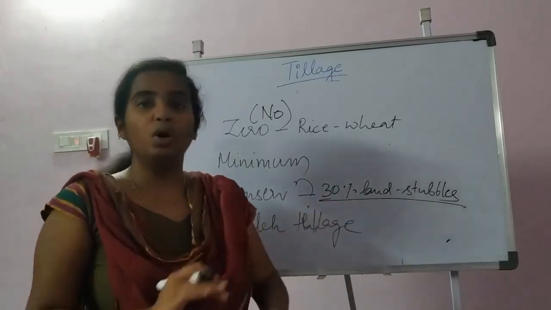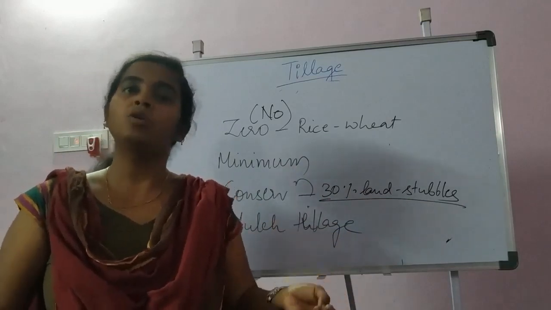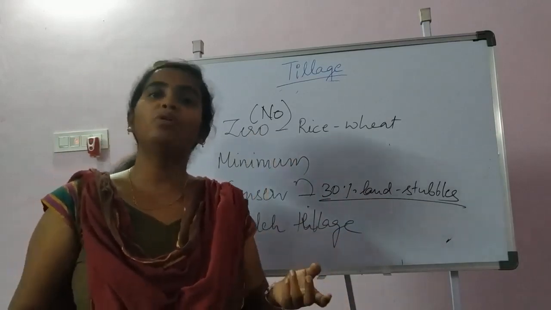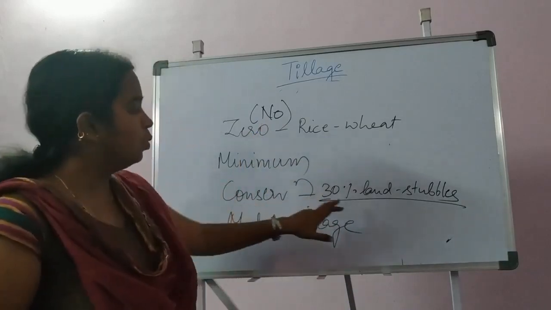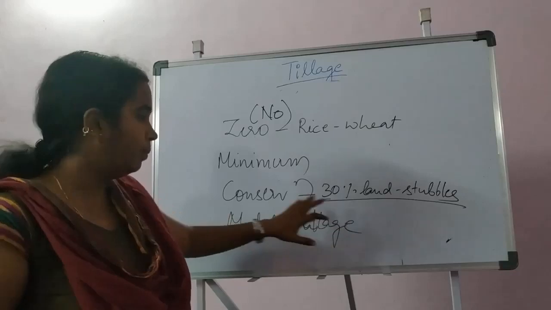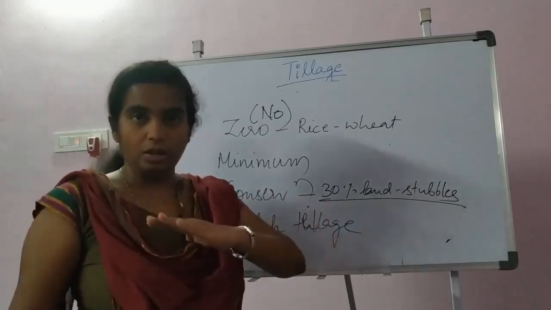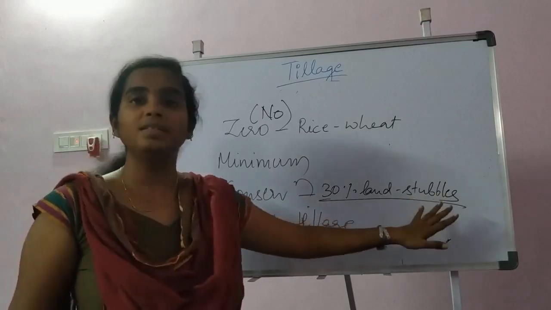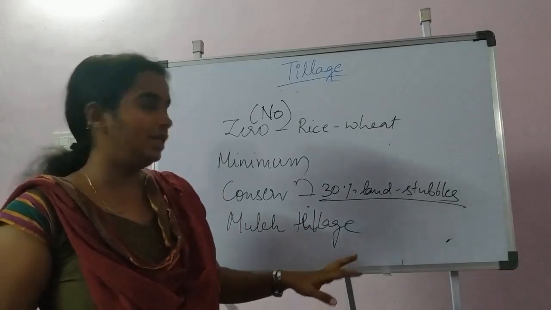If we cover the soil with stubbles, moisture will be retained, organic matter increases, and there will be fewer weeds. This is one important point to remember: in conservation tillage, at least 30% of the soil surface will be covered by stubbles or any living matter.